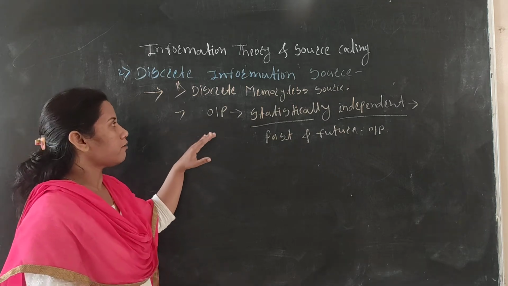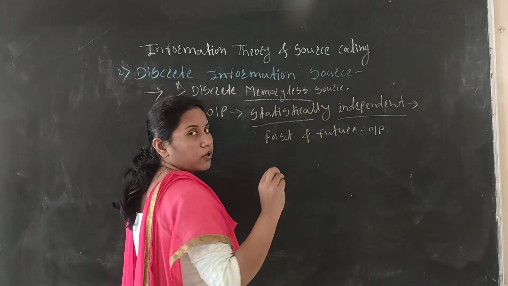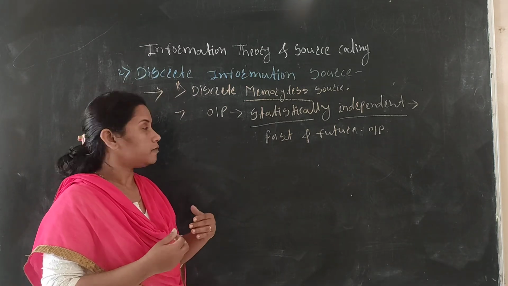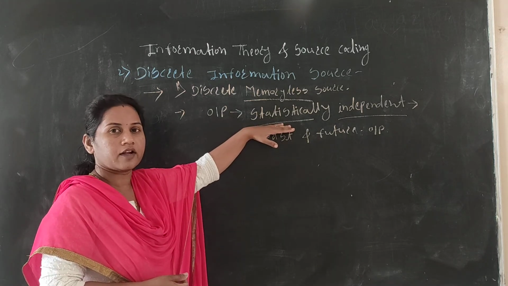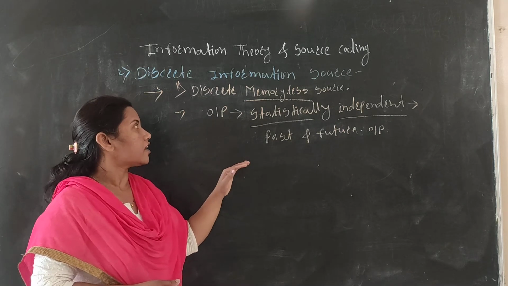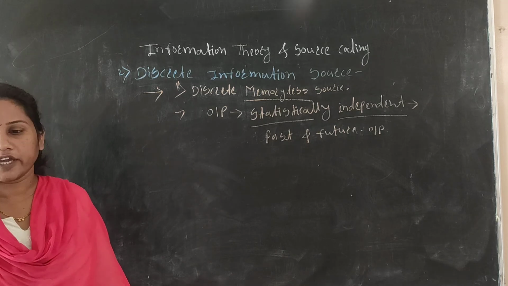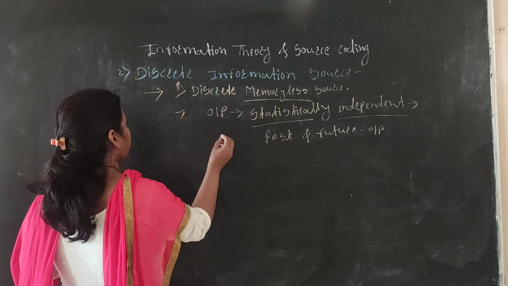As its name indicates, a discrete memoryless source is memoryless. There is no memory to store the previous or past output and the current output. That's why it is totally independent of the previous output and the current output. That's why it is called the discrete memoryless source. This is called DMS.